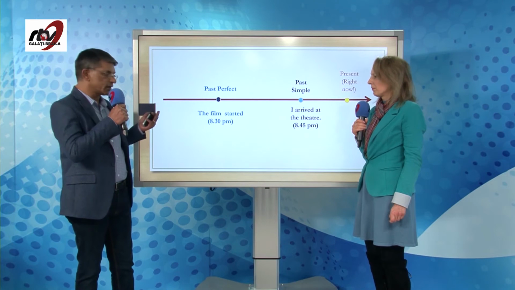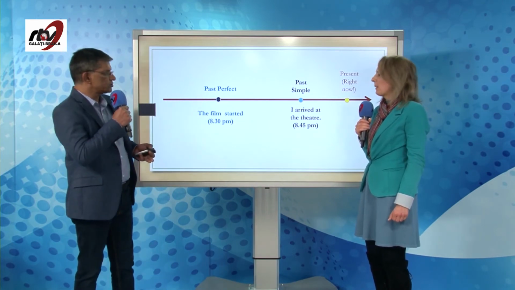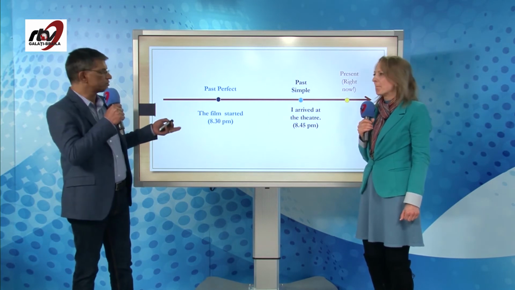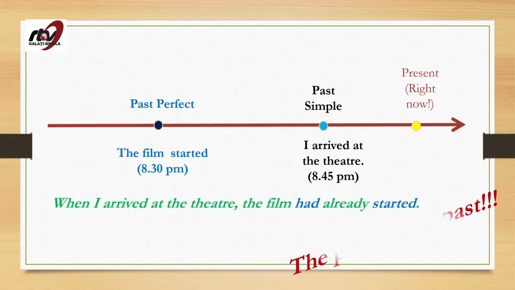The film had started at 8:30. So when I make a sentence with the past perfect, it will be: the film had started. Okay, so when I arrived at the theater, the film had already started.